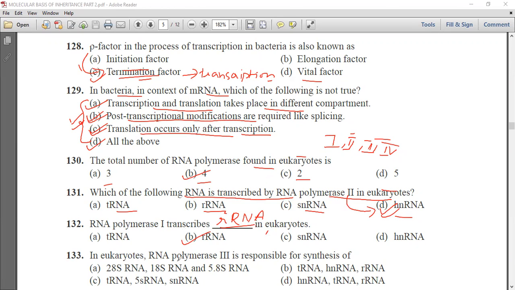Next, in eukaryotes, RNA polymerase 3 is responsible for the synthesis of 28S RNA, 18S RNA, and 5.8S RNA. Next option is transfer RNA, hnRNA, and ribosomal RNA. Third is transfer RNA, 5S RNA, snRNA, and fourth is hnRNA, transfer RNA, and ribosomal RNA. Now we know that in eukaryotes, RNA polymerase 3 is responsible for the synthesis of transfer RNA, 5S ribosomal RNA, and snRNA. So option C is the correct answer.